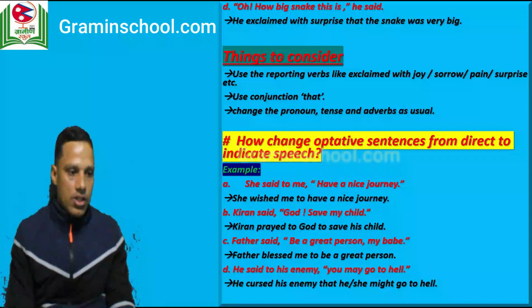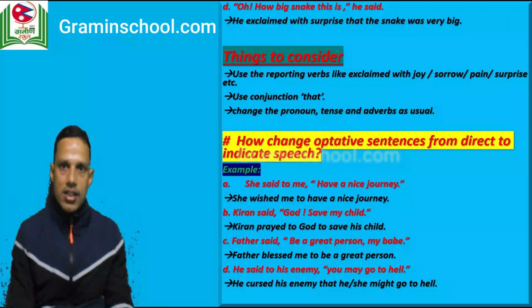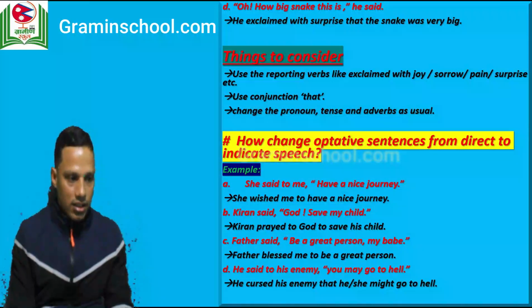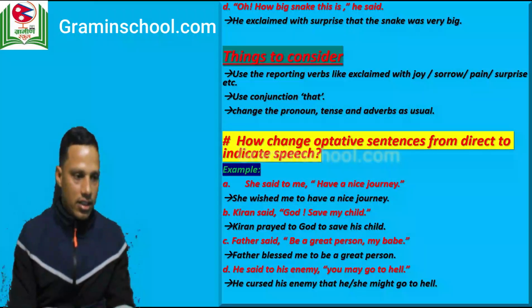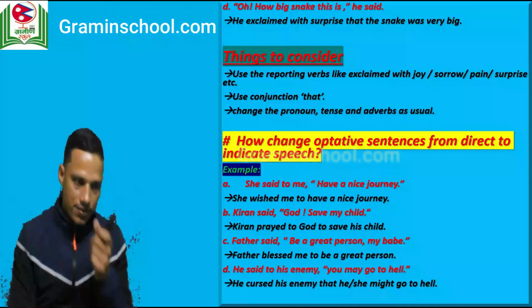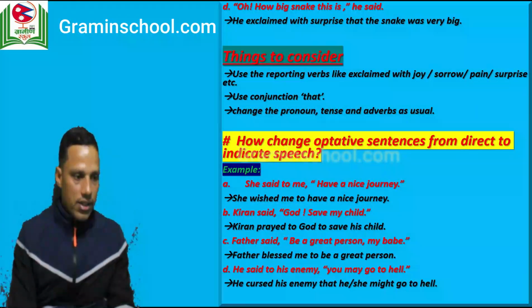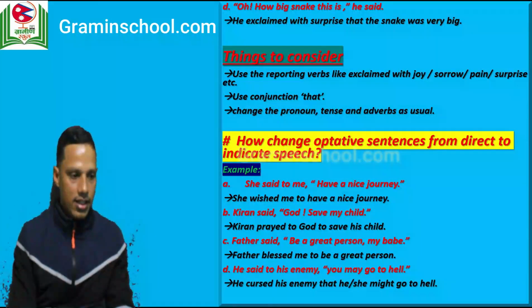Okay, then how to change optative sentences from direct to indirect. This is another type of sentence that we may be asked to change into indirect speech. Now, let's see some examples first. The first example we have: she said to me, "Have a nice journey." Now you can change this into indirect as: she wished me to have a nice journey.